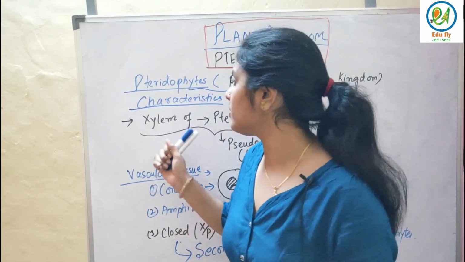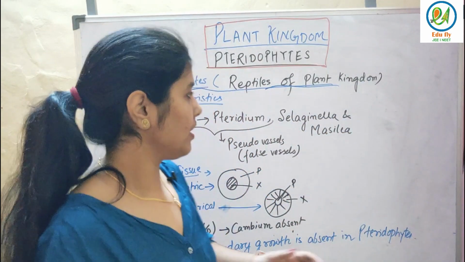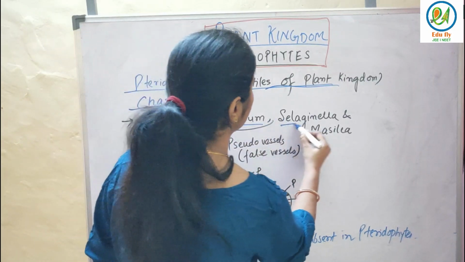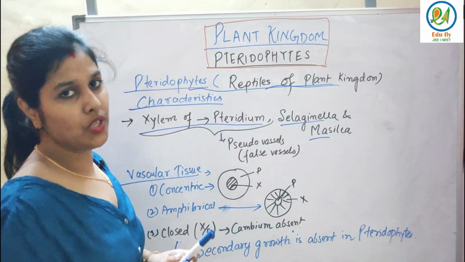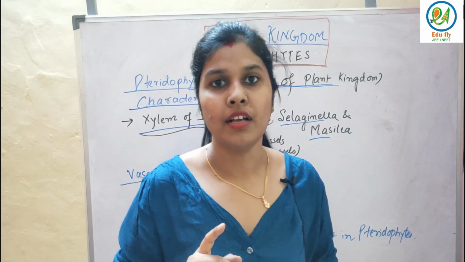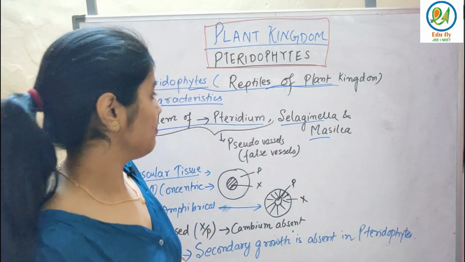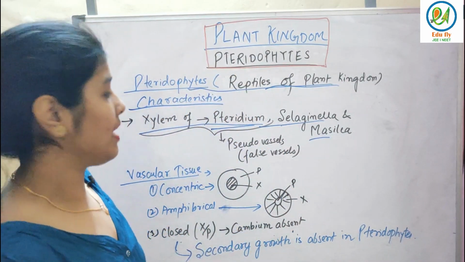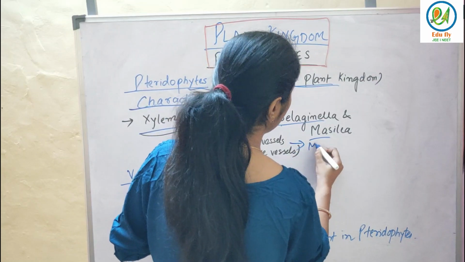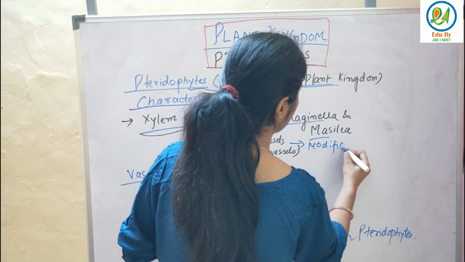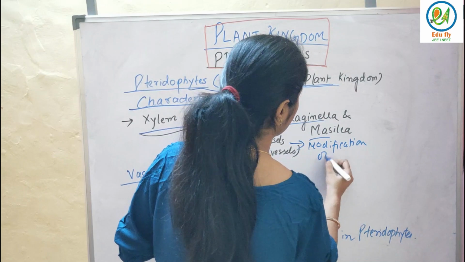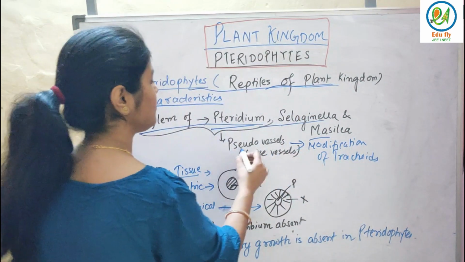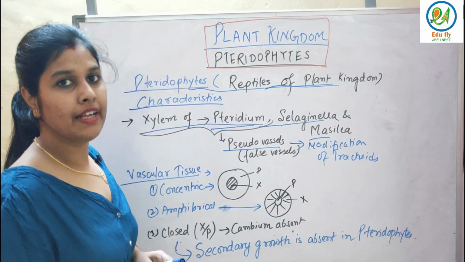About some important characteristics of these pteridophytes, like we have discussed some points. See, xylem of Pteridium, Selaginella and Marsilea, they form pseudovessels. See, I have told you that in xylem, in case of pteridophytes, vessels are absent, but some plant species have false vessels. And how are they formed? Pseudovessels are formed by the modification of tracheids. Fine.